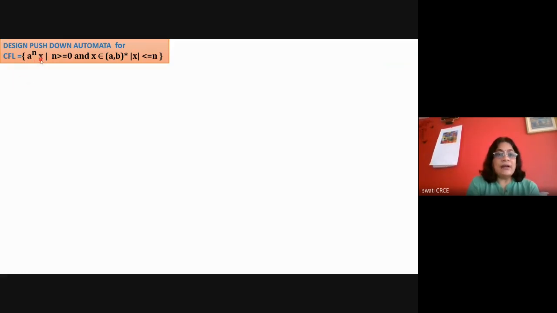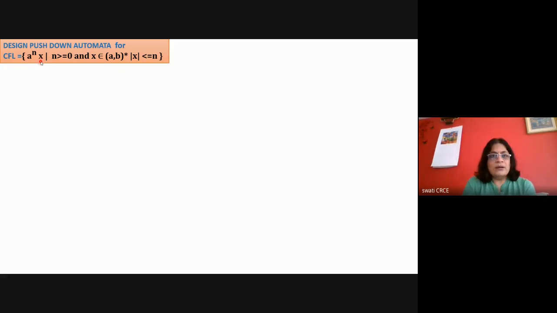And after that, one x should be there. But what is meant by x? x is a combination of a's and b's, a string. So x can be a group of a's and b's, or a small a or b or c or anything. And we have to design the pushdown machine for this.